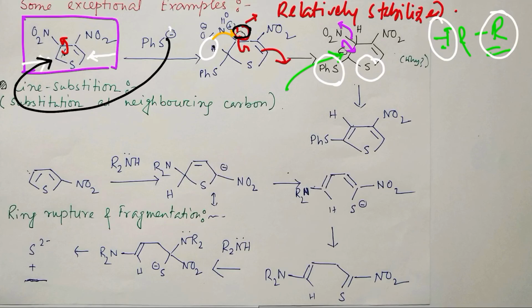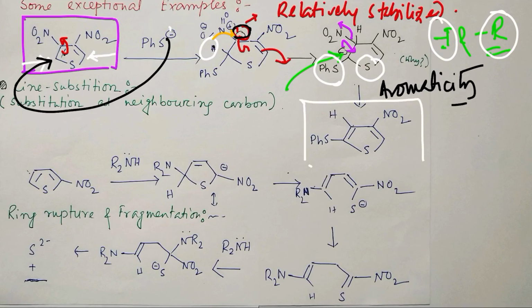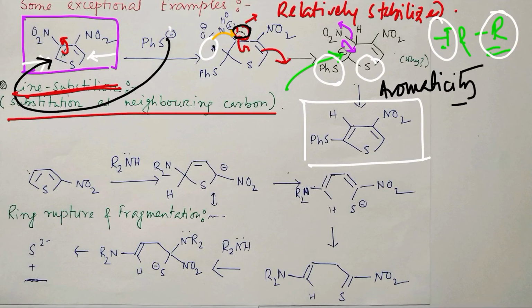Why nitro leaves, I told. So in this way nitro leaves, and the driving force for the reaction is aromaticity. The driving force is aromaticity for the double bond formation, because this final ring is aromatic. Now this is known as cine substitution, meaning substitution at a neighboring carbon atom. Generally, where the attack happens, substitution occurs at that position, but in this case substitution occurs at the neighboring position. That's why this is called cine substitution.